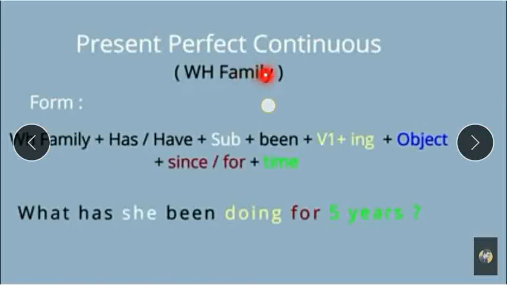WH questions, WH family words like what, where, when, plus has or have, plus subject, plus been, plus first form of verb, plus ing, plus object, plus since or for, plus time. So the WH question word is what. Has depends on the subject, like if she is there, she has. So what has she been doing for 5 years? So when we ask a question in present perfect continuous, the question is like that: what has she been doing for 5 years?